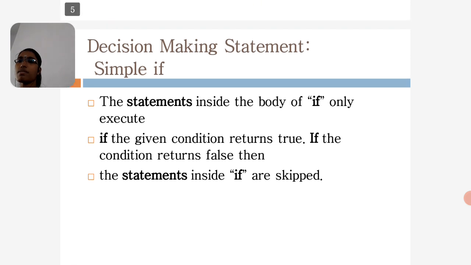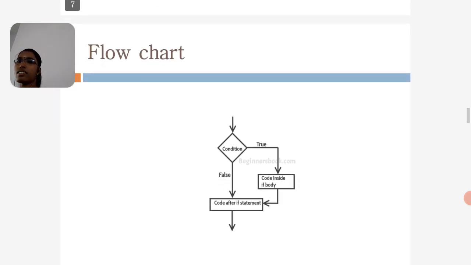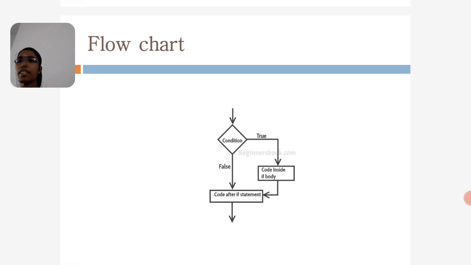Let us see the simple if. The statement inside the if block is executed only if the given condition returns true. If the condition returns false, then the statement inside the if is skipped. Next, the flow chart for the if statement. If the condition is true, the code inside the block will be executed. If the condition is false, the code after the if statement is executed, because if the condition is false, the if block is skipped and control comes out to the end.